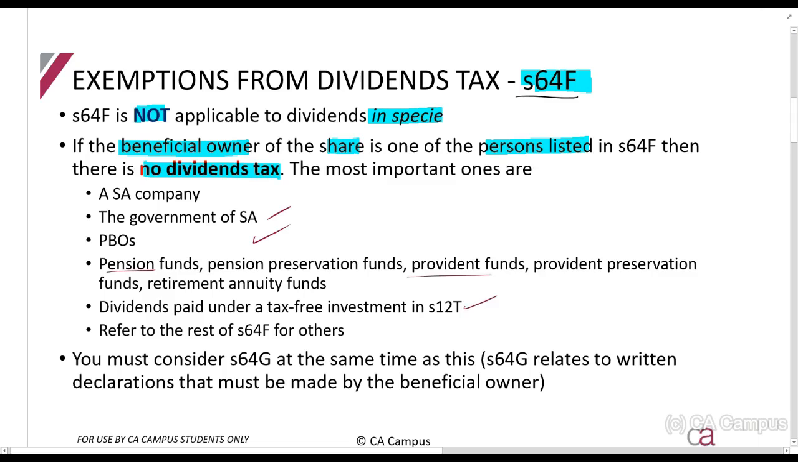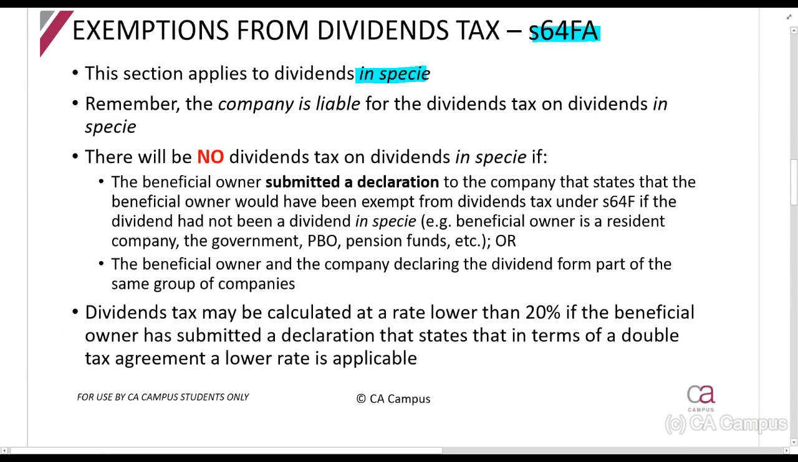Nothing under Section 12T, which is your tax-free investments. And please, guys, look for the rest of them. There's things like Sandroll, for example. Most important: SA company, government, PBOs, pension funds. Those are the most important. Section 64FA is the one that applies to dividend in specie.